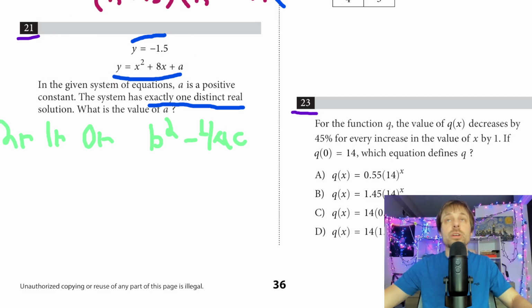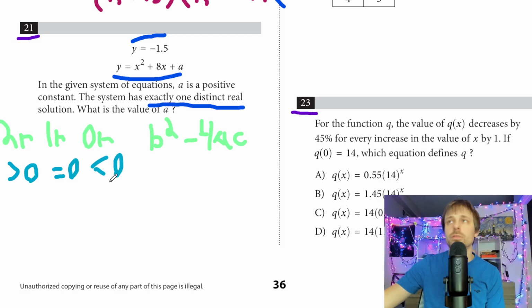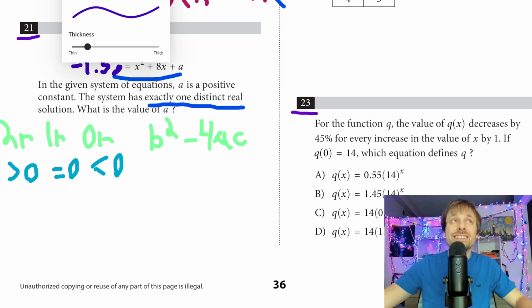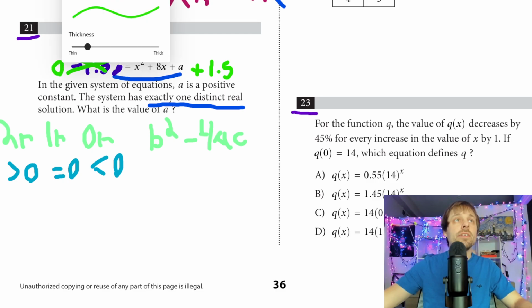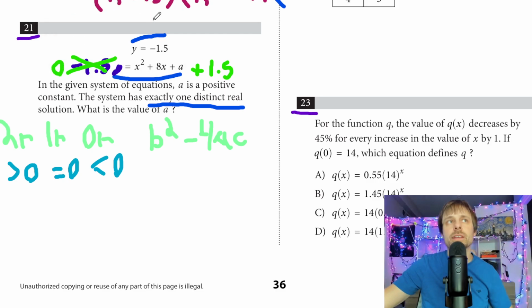And then for each of these cases, this expression becomes greater than 0, equal to 0, or less than 0 for those 3 cases. We do have a 1 real solution case, so this is going to be equal to 0. So all I do is go up above, and I do have to make it one equation, remember. So instead of y, I say it's -1.5, and then I just add it to the other side. So plus 1.5, get rid of that, and it's going to be equal to 0. So I finally have my one equation.